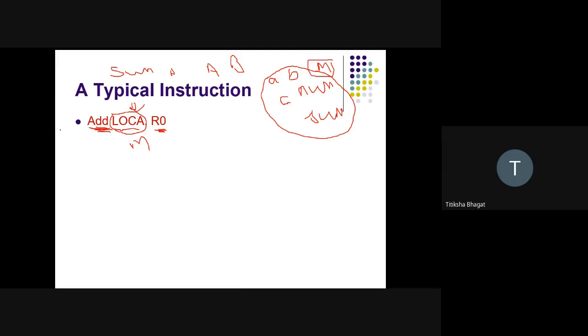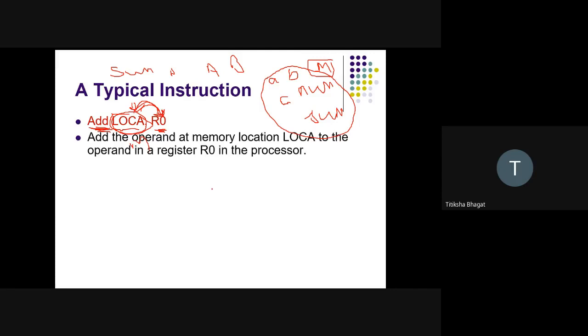Whenever we have an instruction in this form, it performs adding the content of LOCA with R0, and storing the result back in R0. That is the job of add: the operand at memory location A to a register R0 in the processor. If I have a variable like LOCA, I can have A, B, C, or NUM. All these represent memory locations.